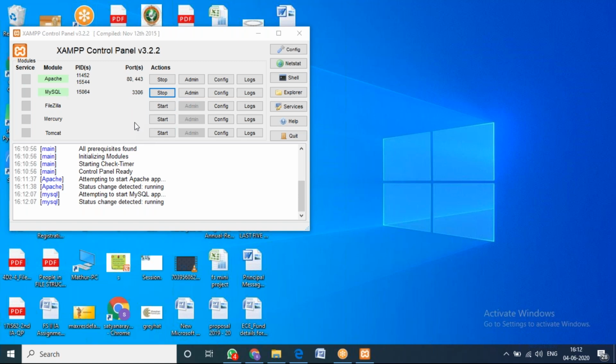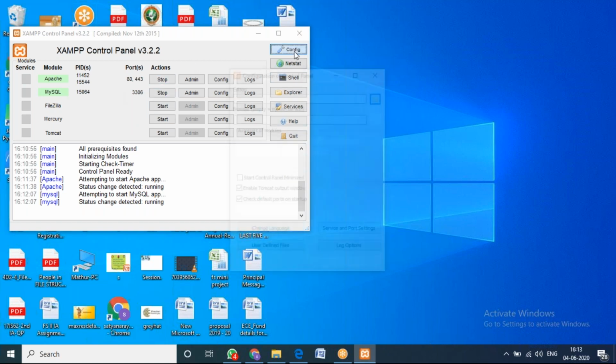There is one question: sir, I had started MySQL before, what should I do? You just stop it and start again from the first. First start the Apache, then MySQL. If you started MySQL directly, stop it once, then start the Apache, then MySQL. This is how you should start it.